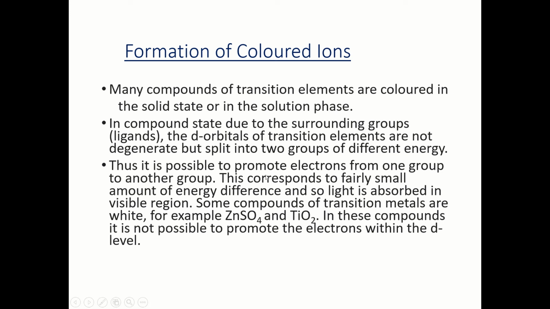It is possible to promote the electron from one group to the other, and this corresponds to a fairly small amount of energy difference, so light is absorbed in the visible region. Some compounds of transition metals like zinc sulfate are white in color, and in these compounds it is not possible to promote the electron within the d level.